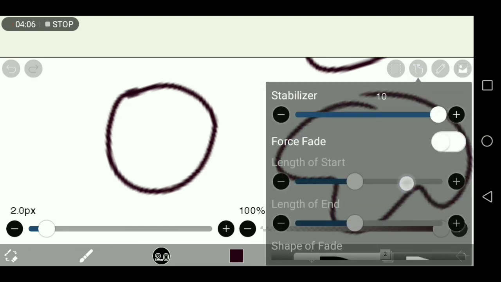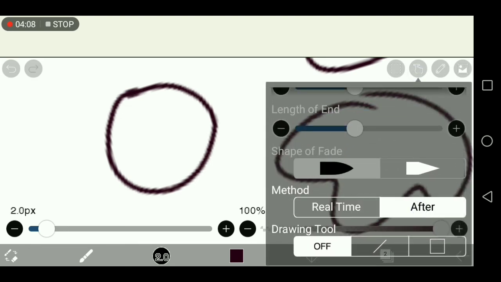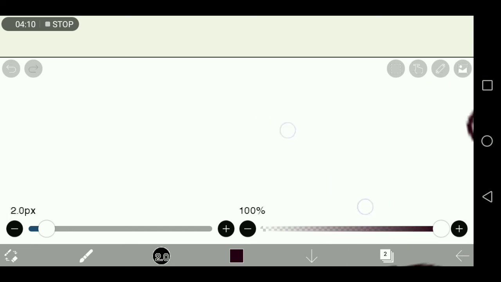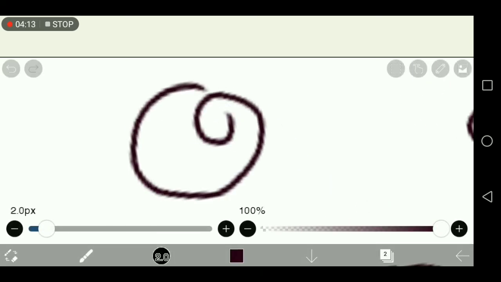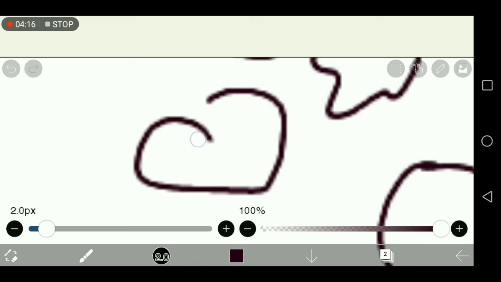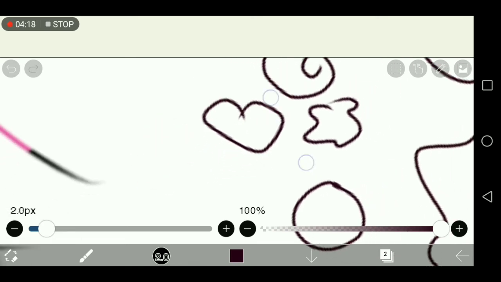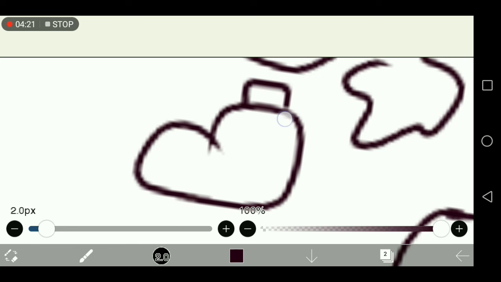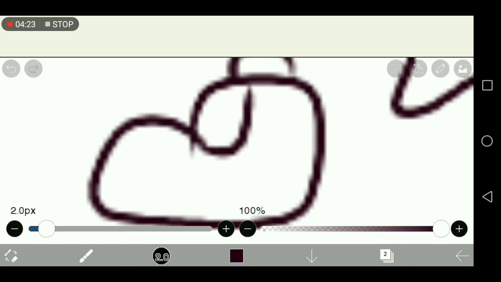Well, the after one smoothens it out after. There we go. It's really good if you, I don't know how to draw hearts, sorry. This is a shoe now.